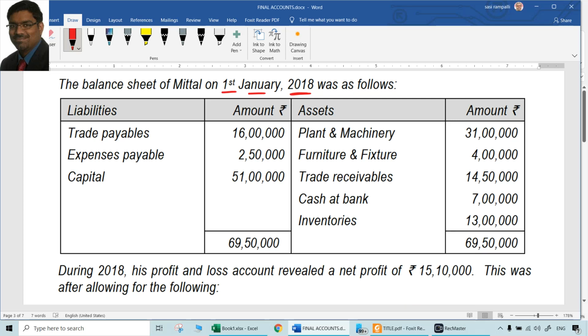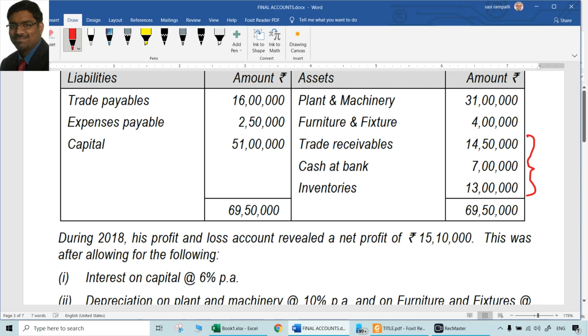For example, items like trade receivables, cash at bank, inventories will be different from opening to closing. Why will they be different? Because during the year there would have been a lot of sales, including credit sales, and some of the old debtors would have paid back, some new debtors would have come into the picture. So a lot of changes happened to the trade receivables amount.